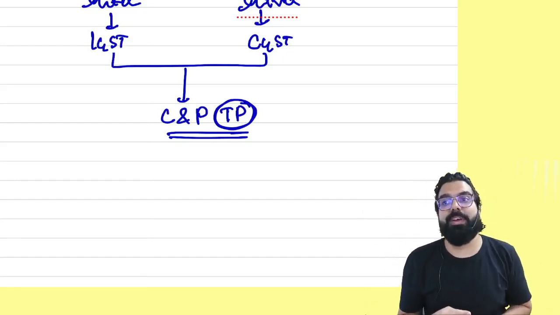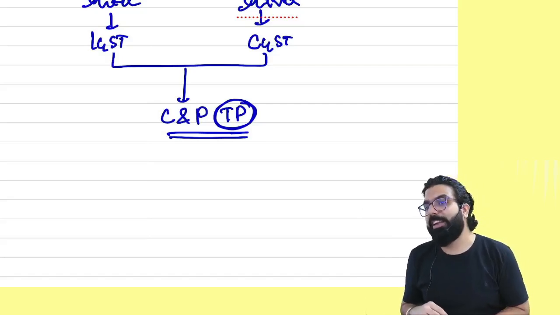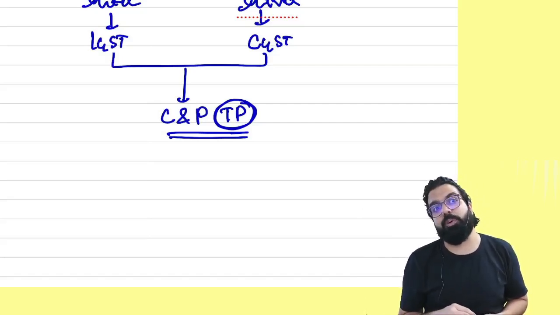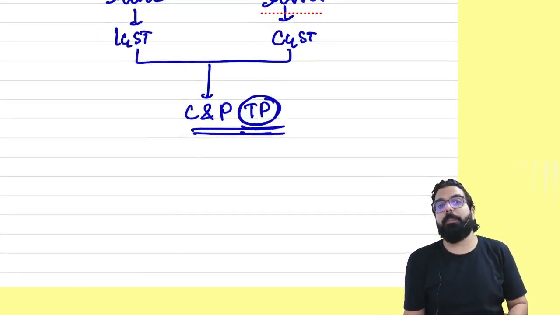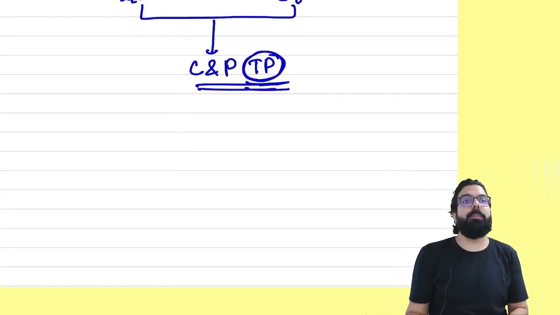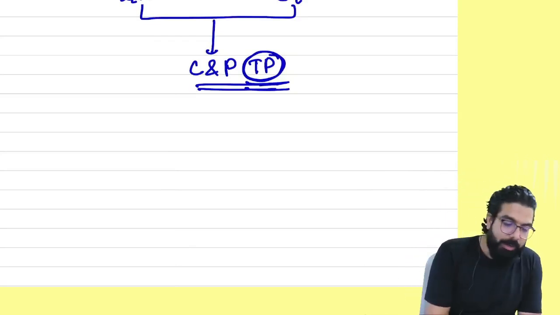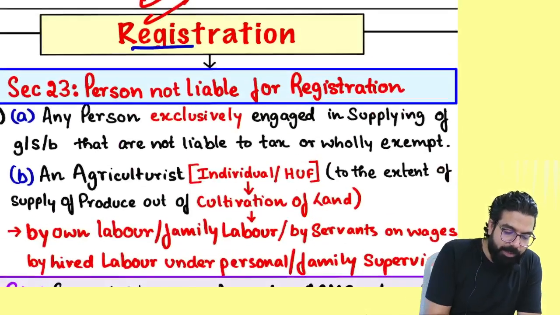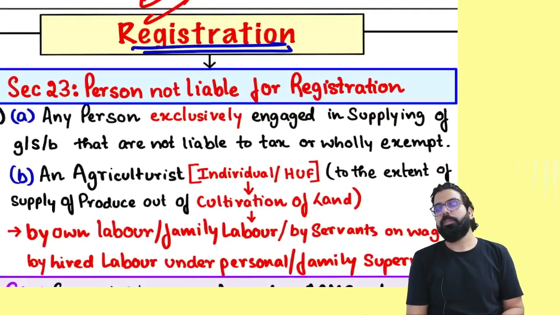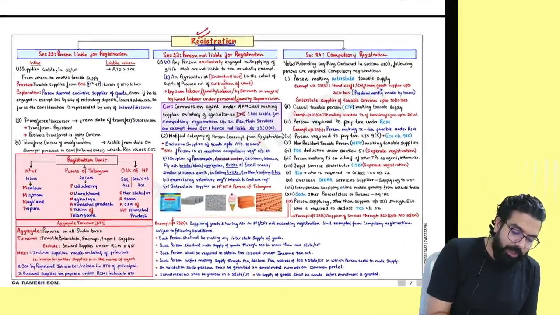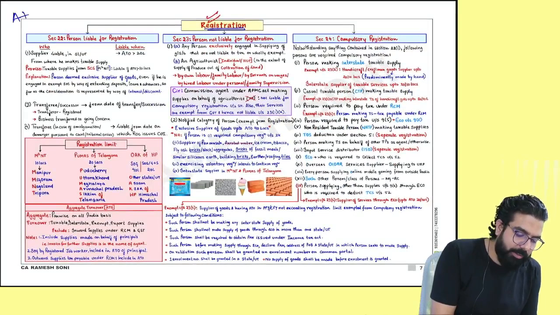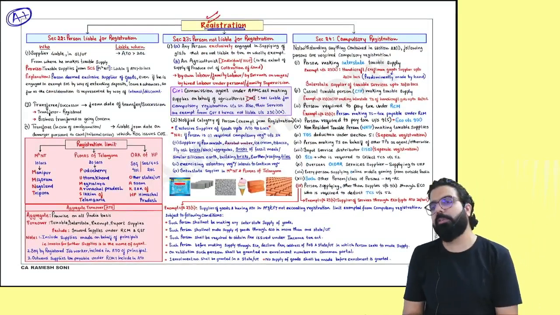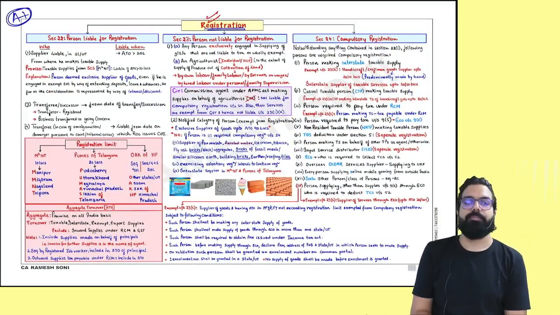And what is the benefit of a registered person? He can always collect GST and pay GST to the government. So now we are going to talk about who are the people who are liable, and who are the people who are not liable to register. And that is why we are in the chapter of registration. In registration, the first chart which is there, this chart is A plus. You will have 100% one question out of this chart, A plus graded.